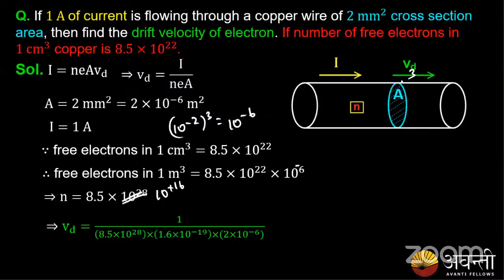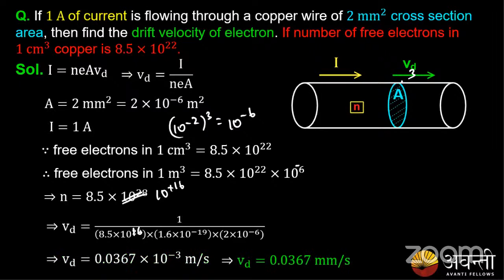So Vd is equal to 1 by 8.5 into 10 power 16, so plus 16. So this is 16 into 1.6 into 10 power minus 19 into 2 into 10 power minus 6. On simplifying, we will get Vd as 0.036 into 10 power minus 3 meters per second. Okay, guys, so this will be my drift velocity. This will be the value of drift velocity, that is 0.0367 millimeter per second.